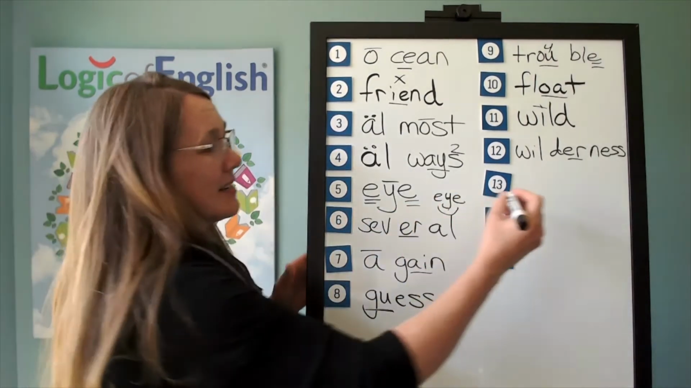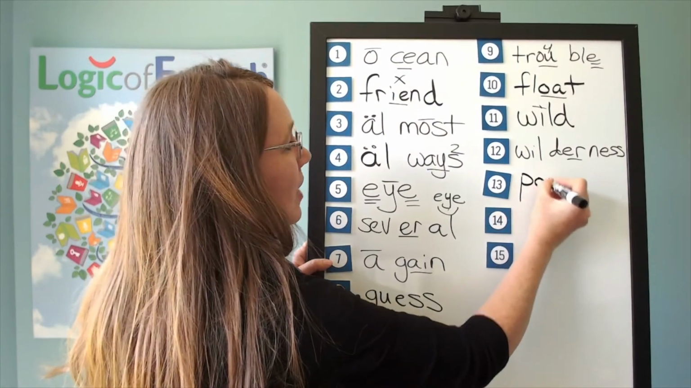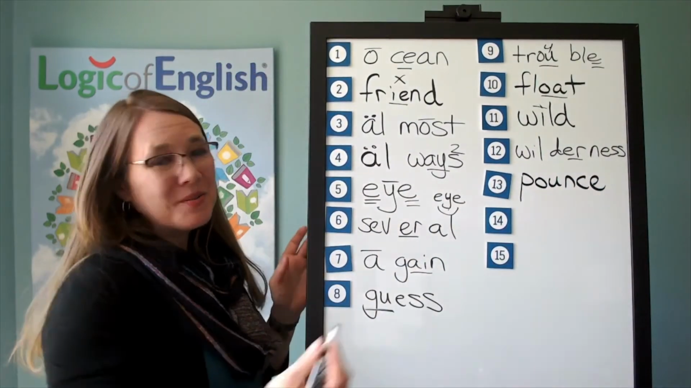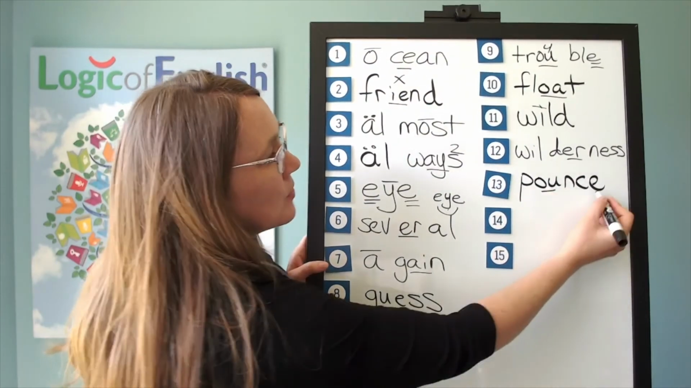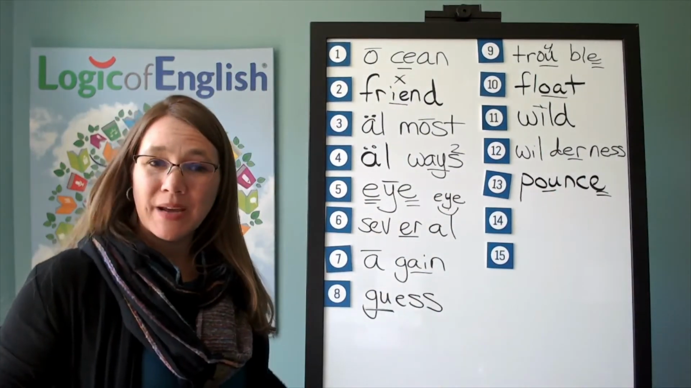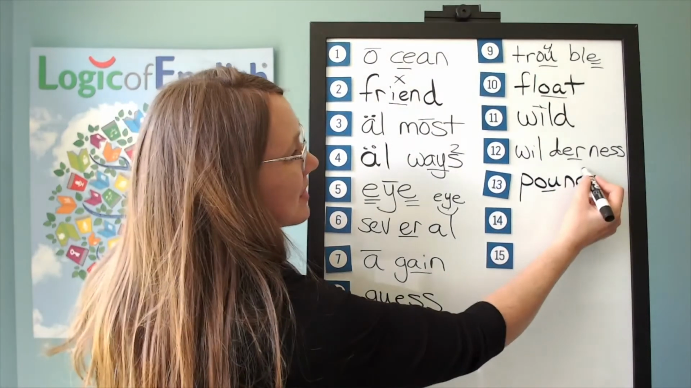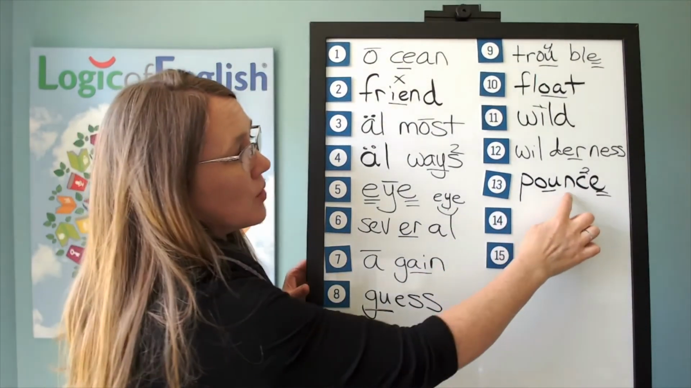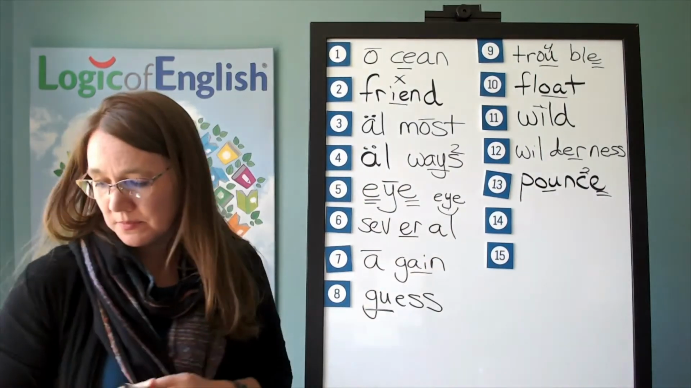And help me to write it. P, ow, n, s. Silent final e. How do we mark it? We'll underline the ow. Why do we have a silent E in pounce? The C softened to S because of the E. Let's read it. Pounce, pounce.